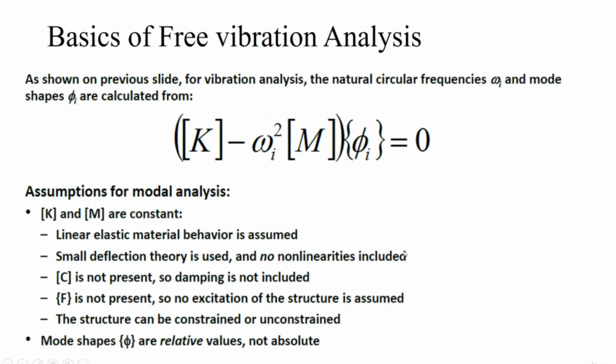As shown in the previous slide, the final equation is (K minus omega i square M) psi i equal to 0, where K and M are constant because we are performing linear modal analysis, where we assume linear elastic material behavior, small deflection theory, and no nonlinearities included. Here there should be another matrix term, C, which is not present. C is the damping matrix.